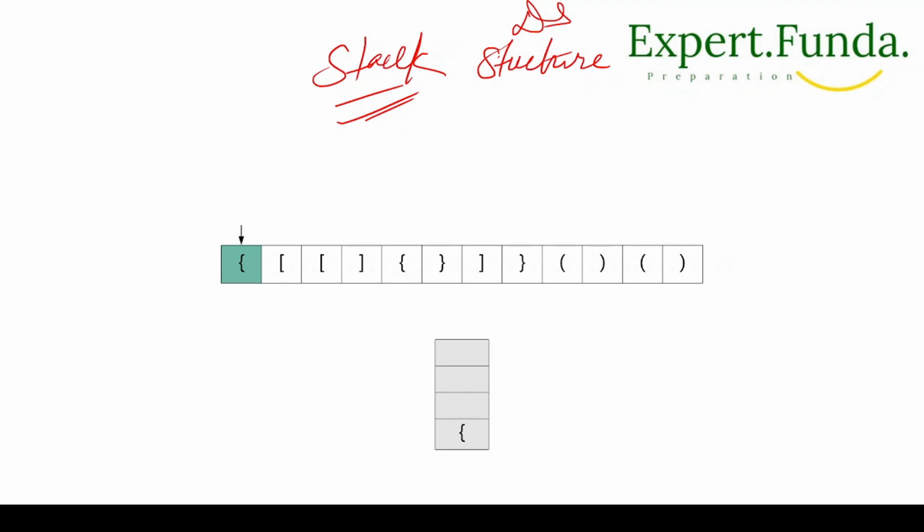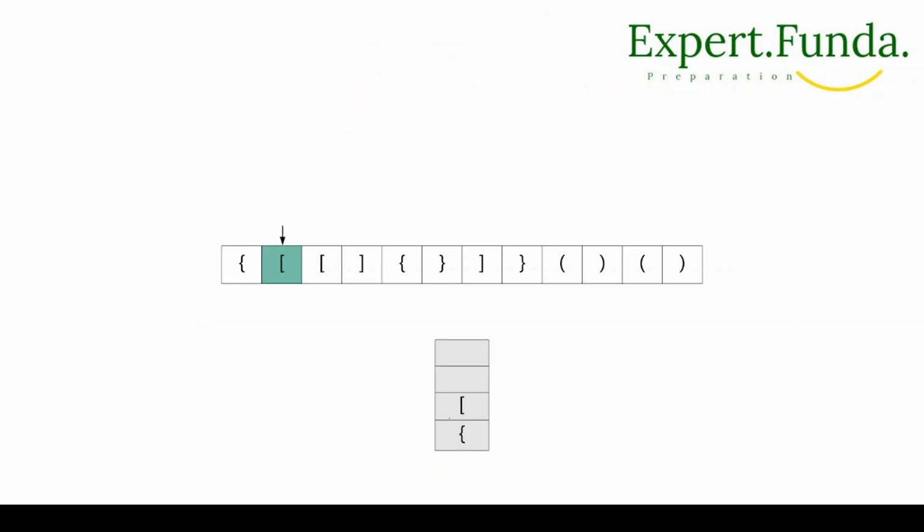So let's continue and understand this one. First the starting braces is coming, so we'll put it into the stack, right? Now we'll move to the other one and put it onto the stack. Now we'll come to the next one and similarly process it like this. When we reach here, this is the closing braces. So we'll remove this from the stack, right? The second time we will also see this one. So actually this part is removed, as you can see.